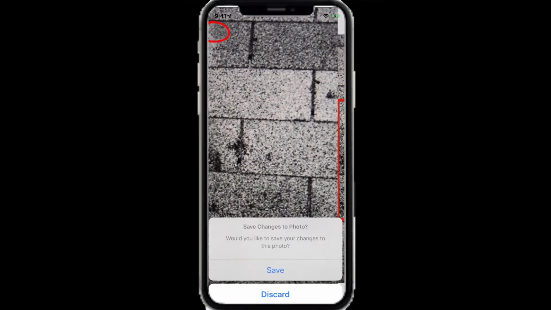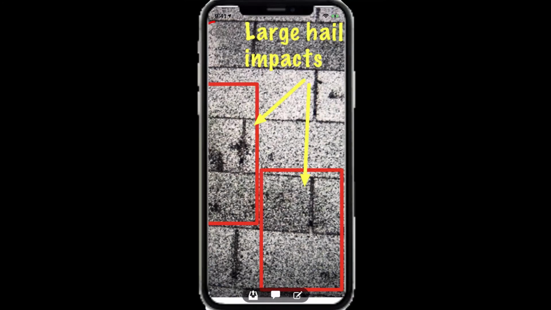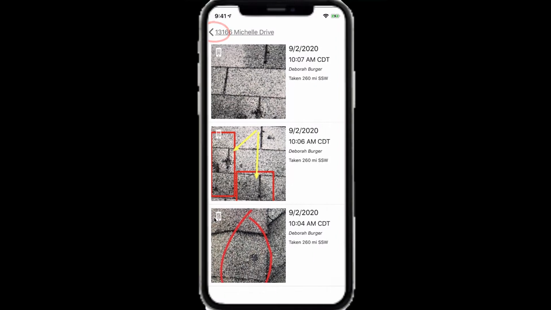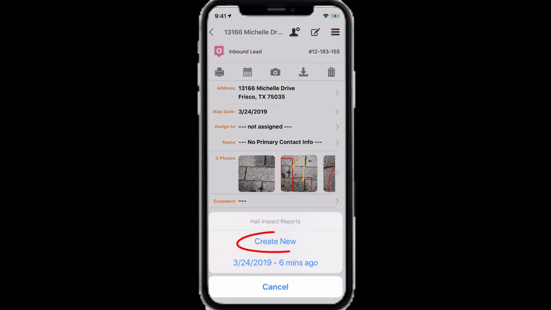Tapping the back button will prompt a save. Tap back again to return to the list of photos, and back again to return to the marker details. To generate a hail or wind impact report, we'll tap the printer at the top left and choose Create New.